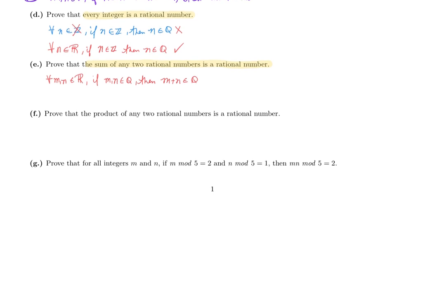So let's try another one. F says prove that the product of any two rational numbers is a rational number. So here we're trying to show the product of any two rational numbers is a rational number as a universal conditional. So again, we've got two rational numbers. So let's say for all m and n in the set of real numbers, if m and n are rational, then their product, meaning multiplication, m times n, is rational.